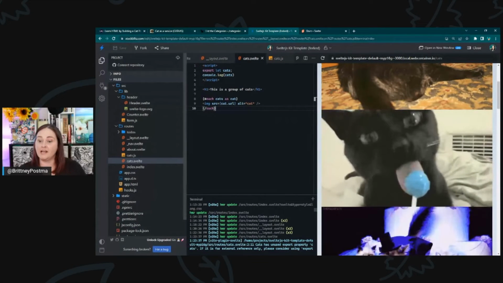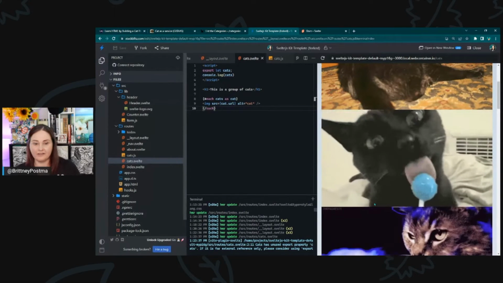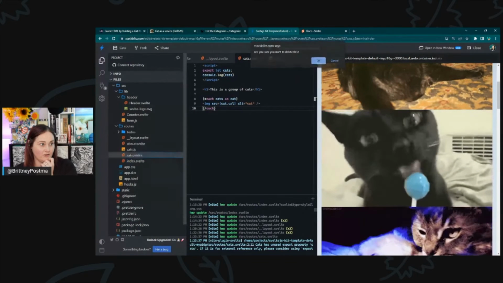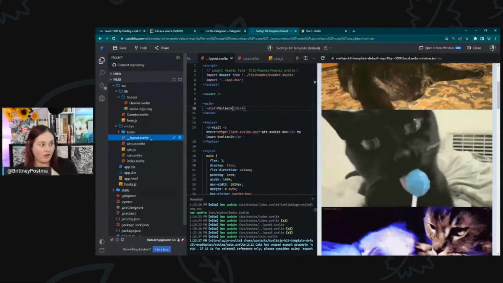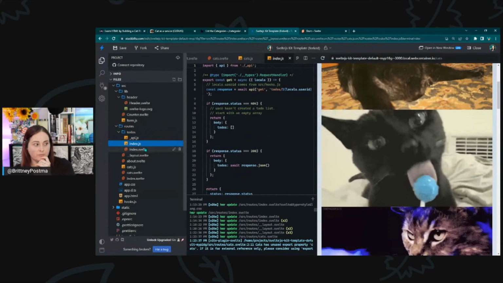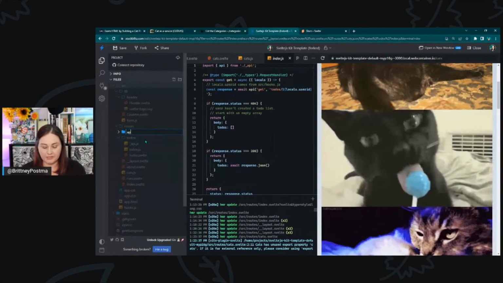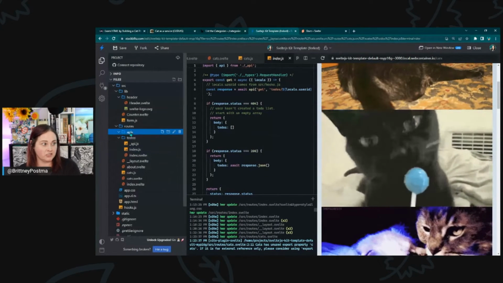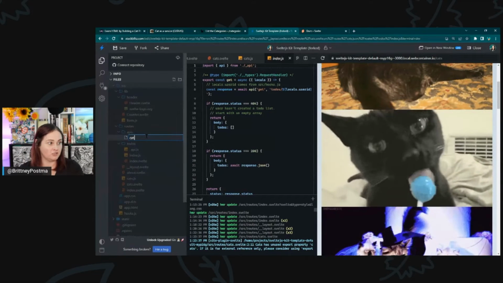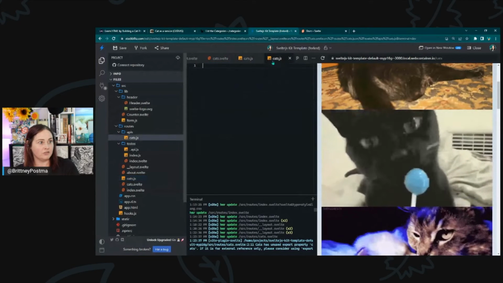So the next thing I want to do quickly, because I know I'm running close on time now, I think. I do want to show off some of these other things. So we didn't do anything with this nav file. And we have that layout that wraps everything. We have to-dos, and this is also using these page endpoints here. You can also do a new folder and do APIs. This is similar to how Next.js handles this. And you can create this cats.js file inside of here. We can just copy all of this and put it into this other one.